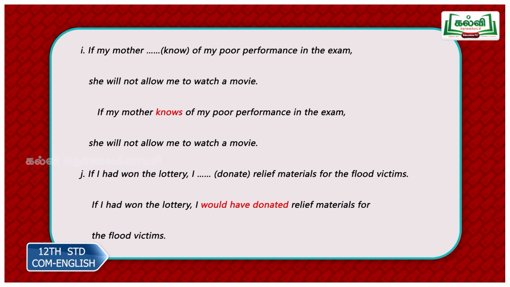If I had won the lottery, I ___ donate relief materials for the flood victims. So look at this sentence. If I had won the lottery, I would have donated relief materials for the flood victims. So this is of type 3.